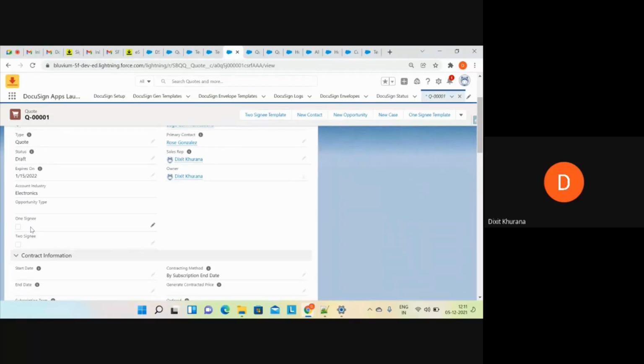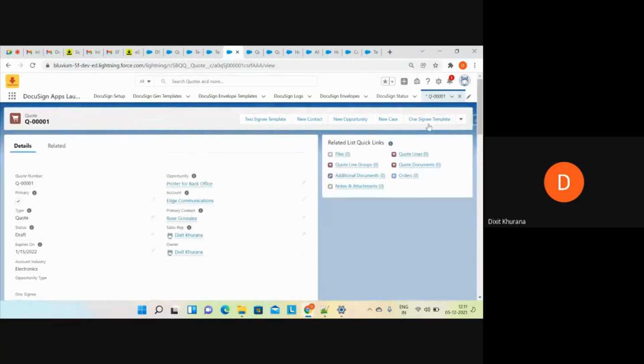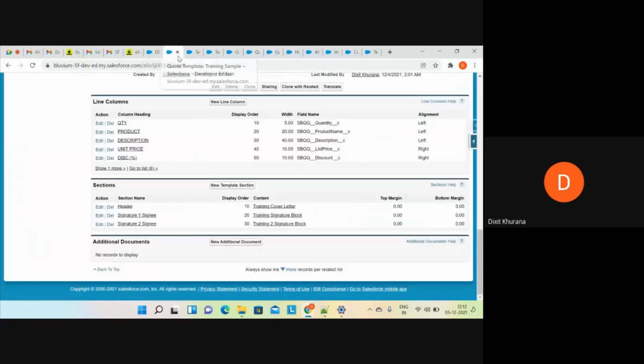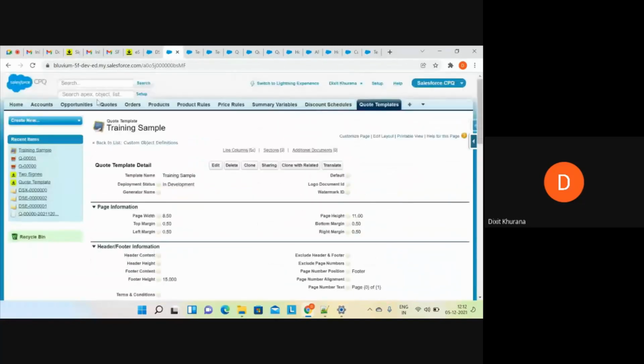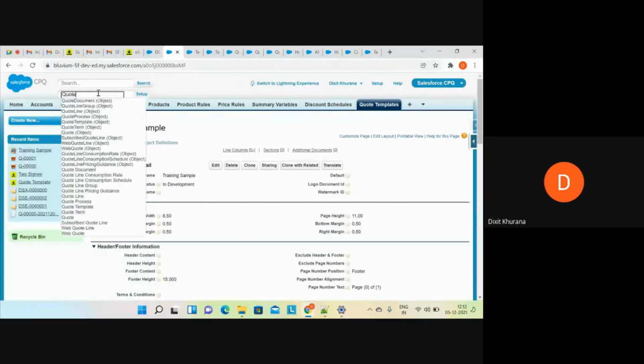Now I am assuming if this field is checked, only this template button will be visible to you, because in this we have configured only one recipient, and in the other we have configured two recipients. Before doing that, I'll quickly copy the API name of these fields.